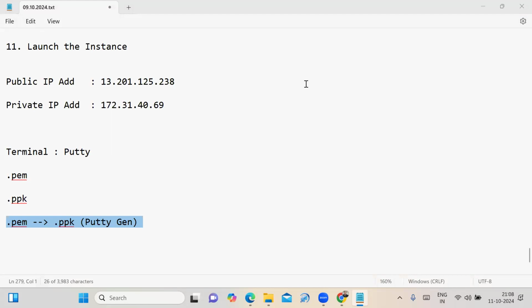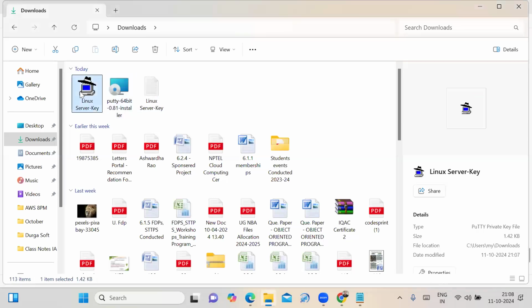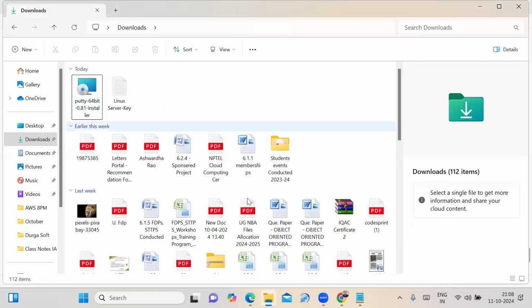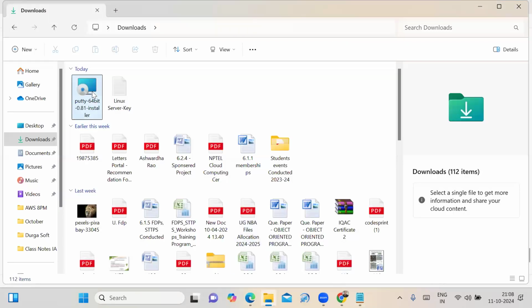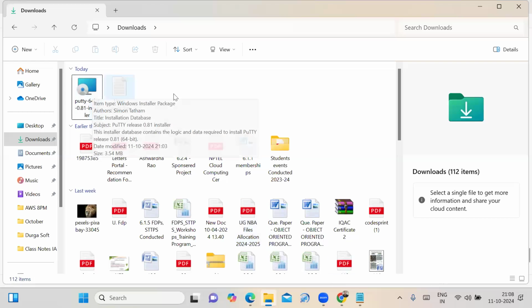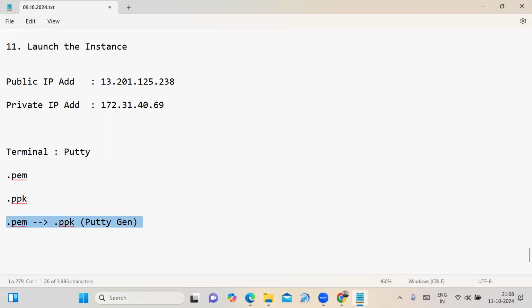Again, I want to repeat it. You will see that I can delete this one. See how to convert PEM file format to .ppk file format using putty-gen. Now we observe that the .ppk file is not there in my downloads. How can you convert PEM file format to ppk file format?